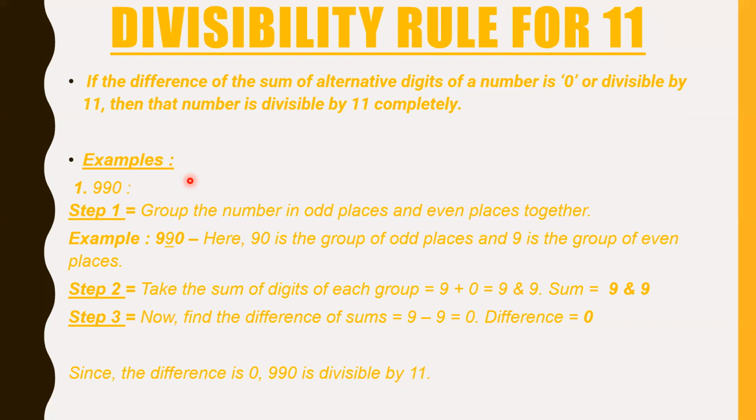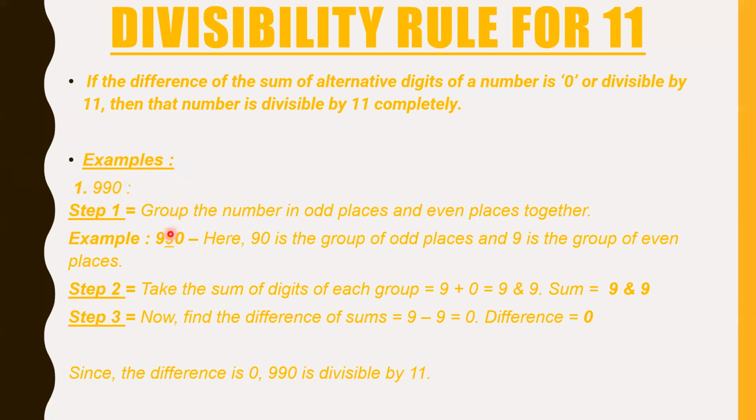990 has 3 digits. 990. H, T, O: hundreds, tens, ones. So let's take odd places and even places. That is, first we'll take 0, then we'll leave 1 digit and we'll take 9. So like this, if there are 4 digits, it's the ones place, then the hundreds place, and then if there is ten thousands and further, group the alternate places, the digits on the alternate places, together.